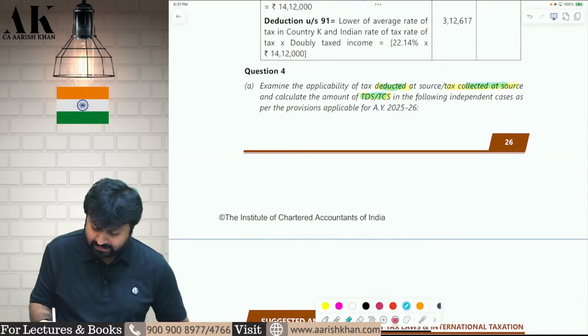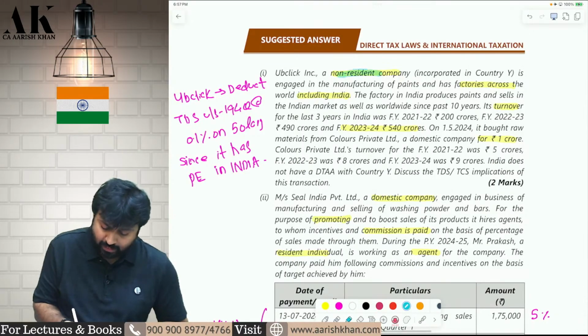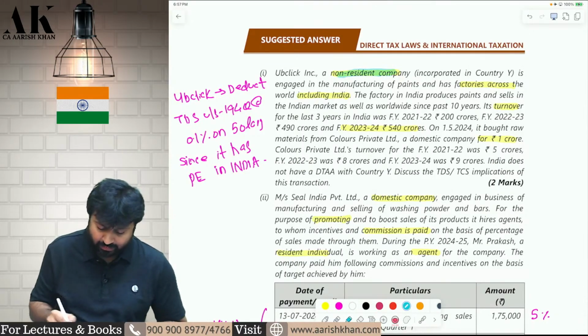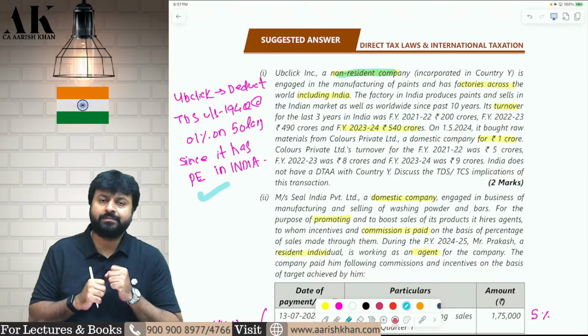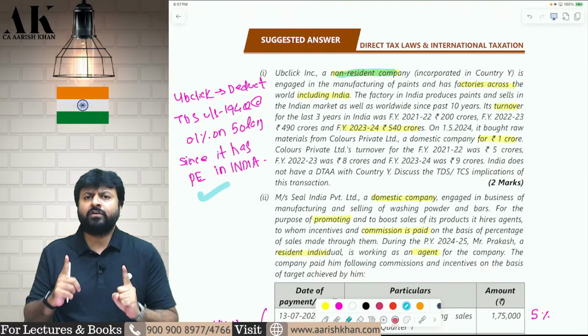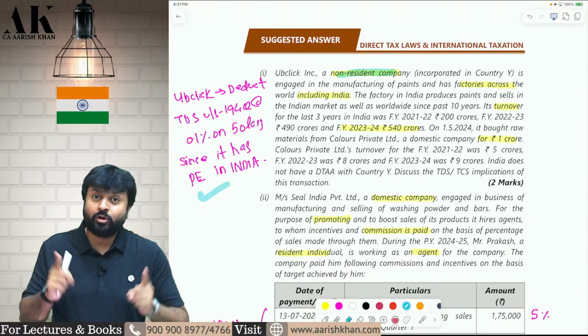Whether TDS and TCS will be deducted and collected in the following cases. First of all, there is a non-resident buyer whose last year turnover is more than 10 crore rupees. So the question is whether 194Q is applicable to non-resident buyers also.